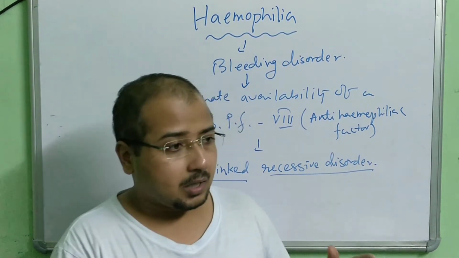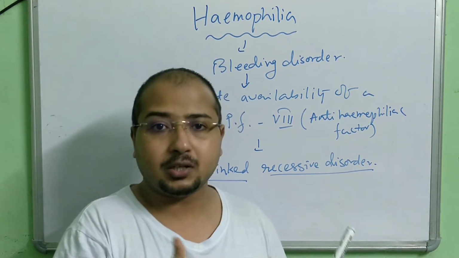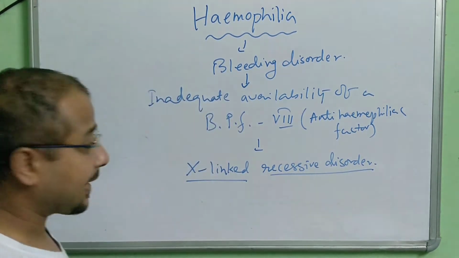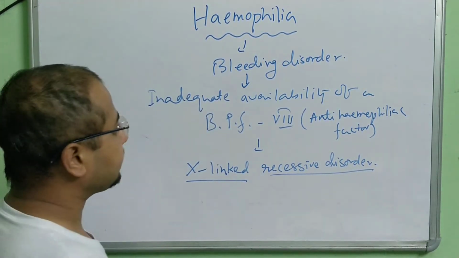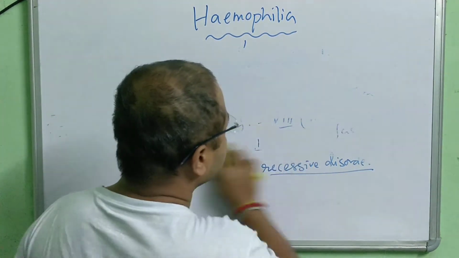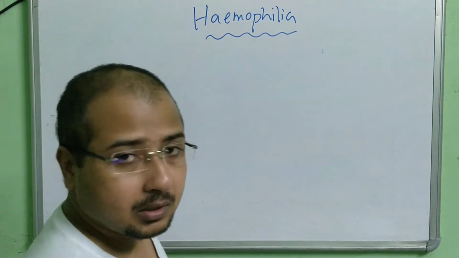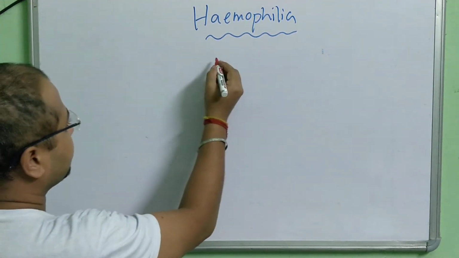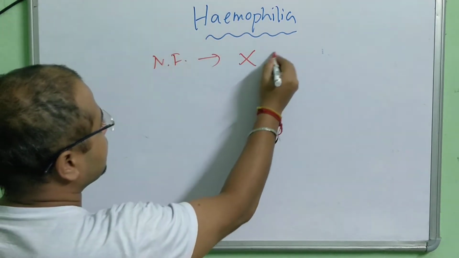They are mainly the carriers, and males are where the disease actually gets expressed. Remember, it's an X chromosome linked disorder.